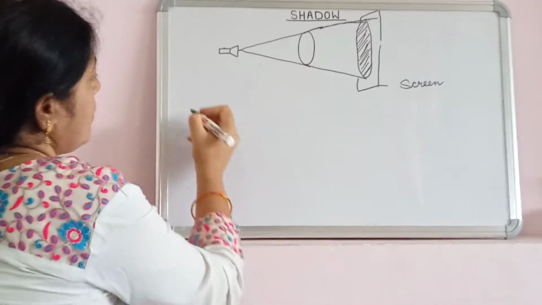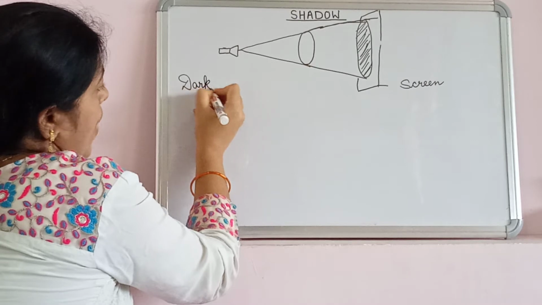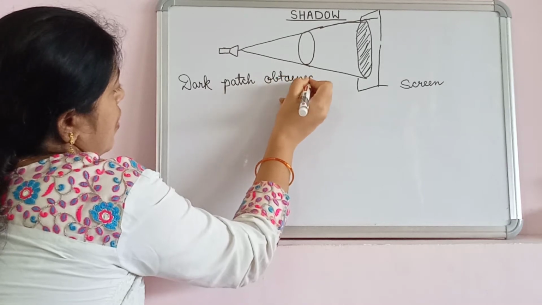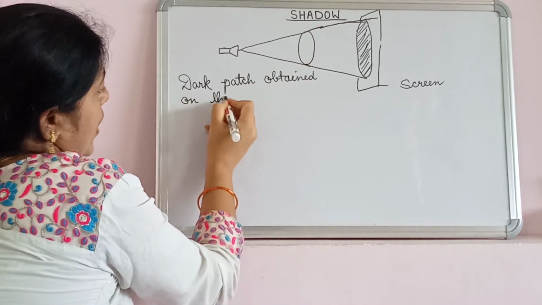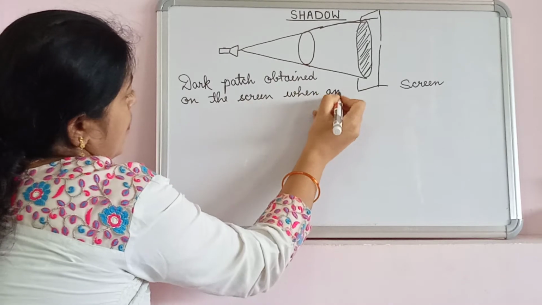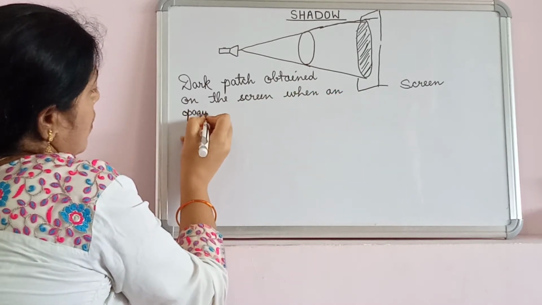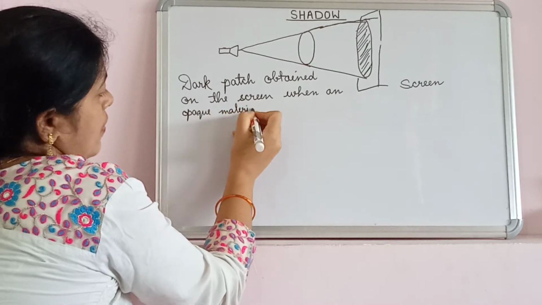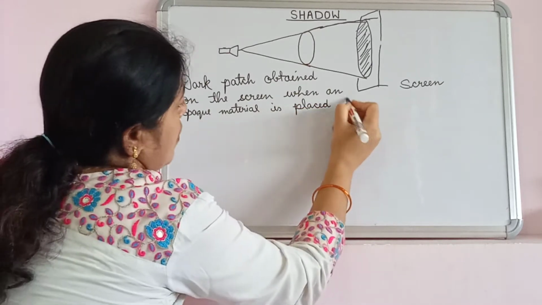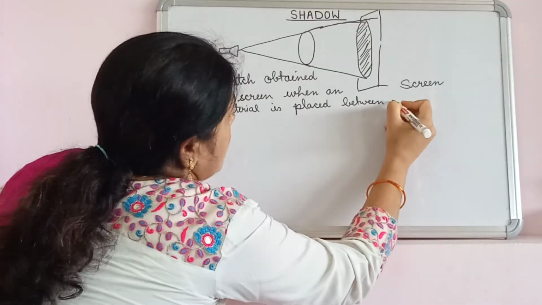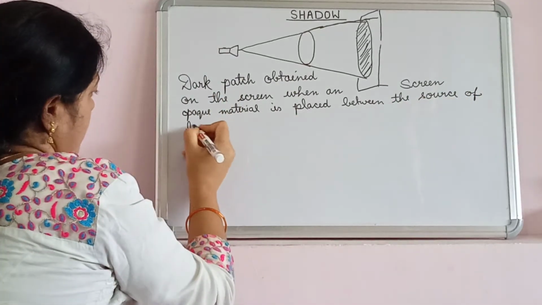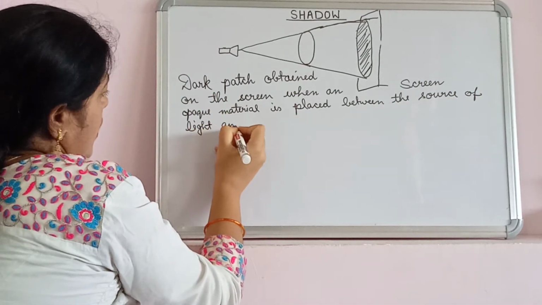So a shadow is a dark patch obtained on the screen when an opaque material is placed between the source of light and that screen.